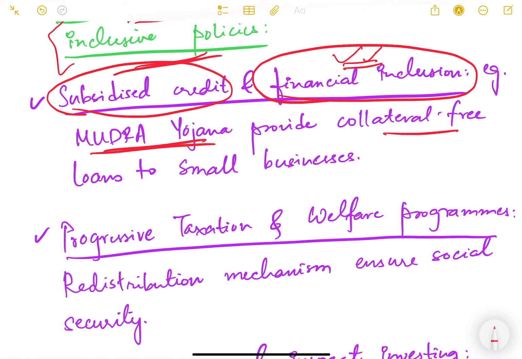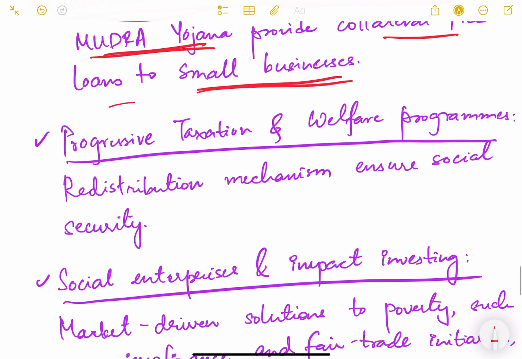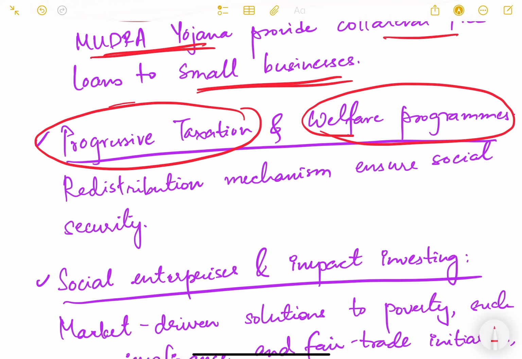They provide collateral free loans to small businesses, so that they can grow, they can get access to credit. Then progressive taxation is another policy, by taxing the richer people at higher tax rates, and welfare programs by giving pensions, education, healthcare, different kinds of welfare programs. Redistribution mechanisms ensure social security.